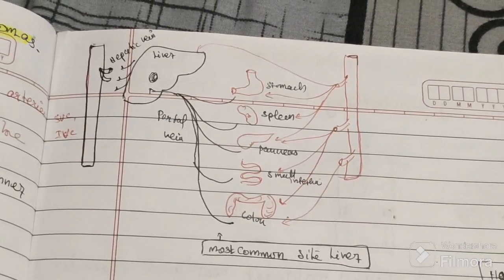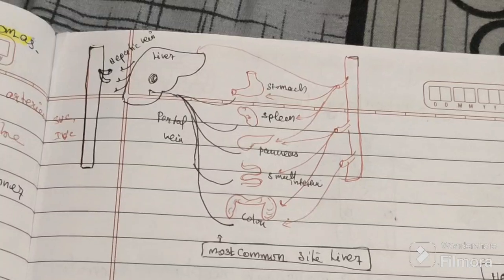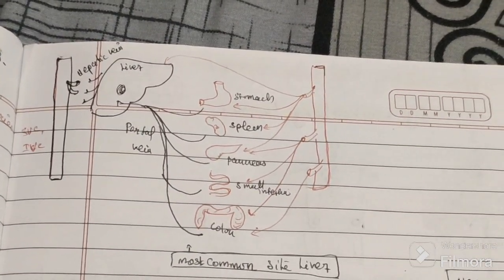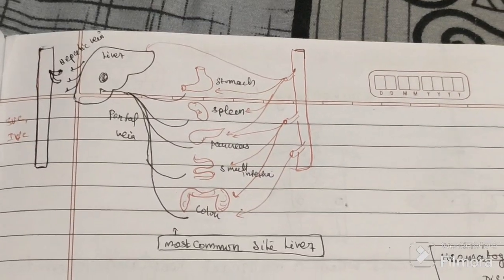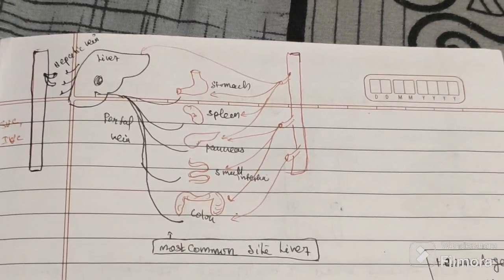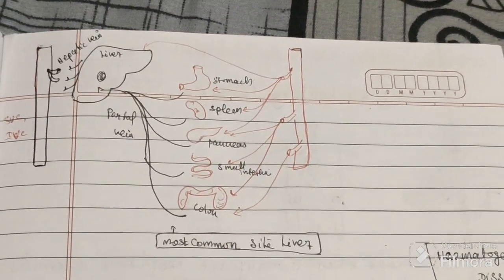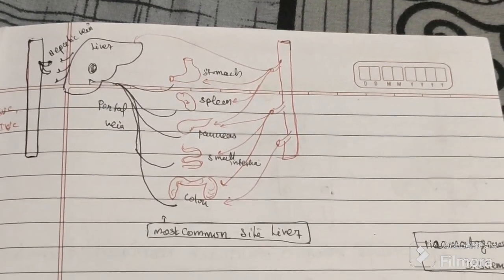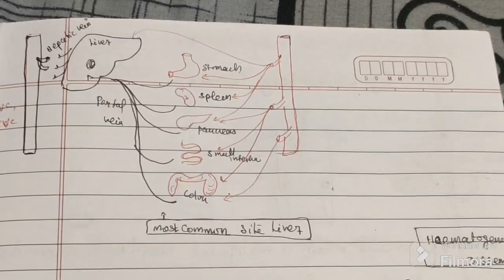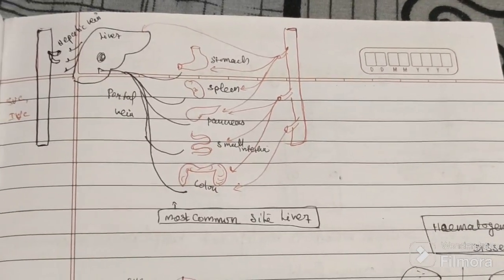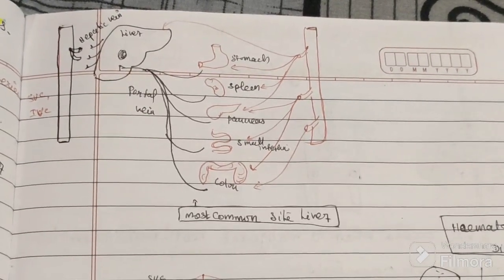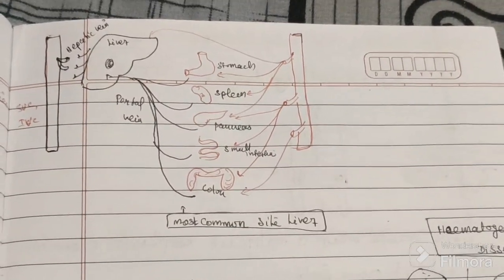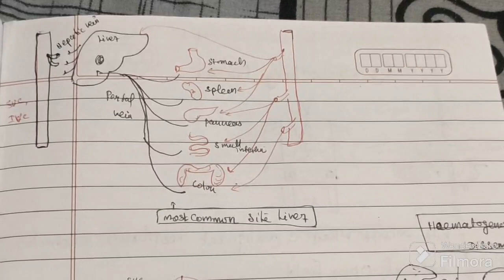The complete GIT, the stomach, the spleen, the pancreas, the small intestine and the large intestine, all first drain into the portal vein. Via the portal vein it goes to the liver, and from the liver to the IVC.